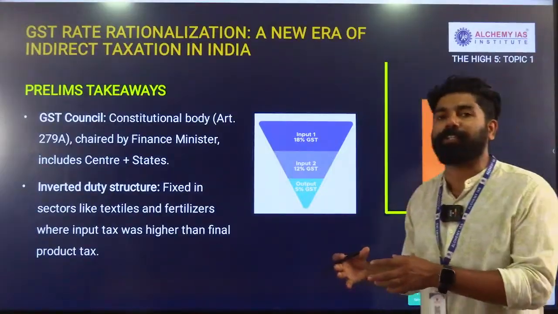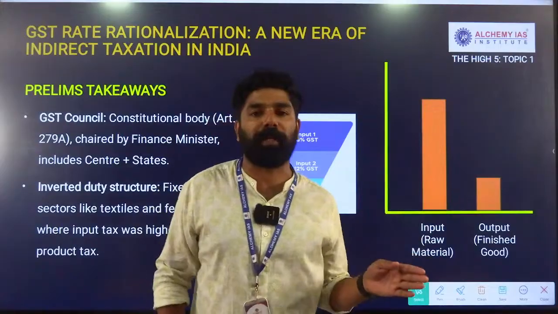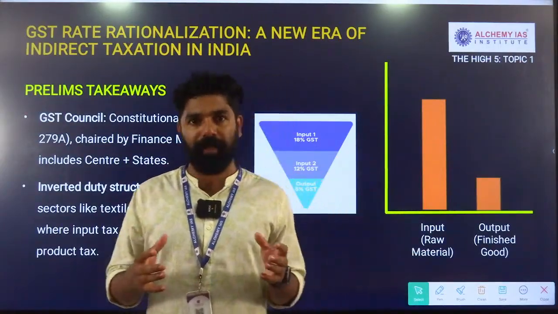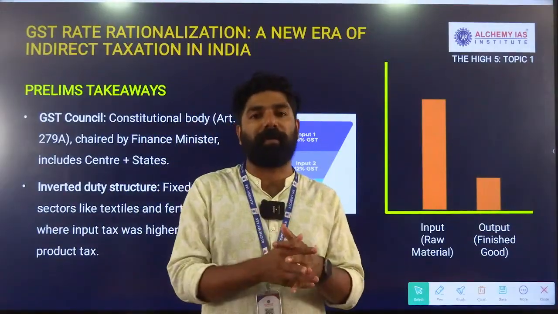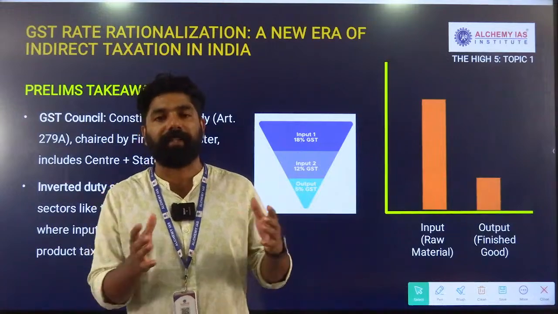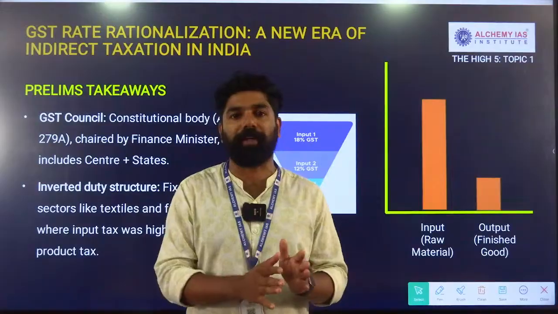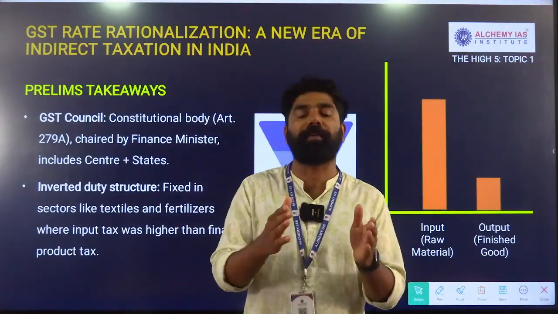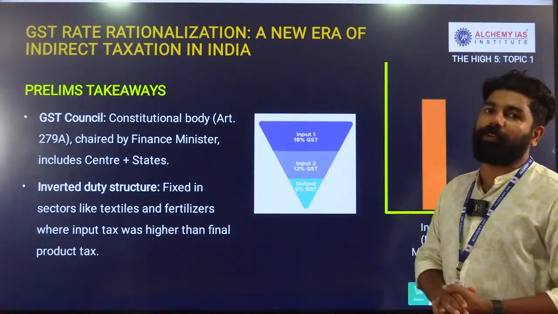With this particular context, what is more important for a UPSC aspirant? We have to study, from the prelims perspective, about the GST Council. The 101st Constitutional Amendment Act provided for the establishment and constitution of the GST Council to discuss the tax rate and policy. The last meeting was the 56th meeting in this context. So please remember Article 279A about the GST Council.